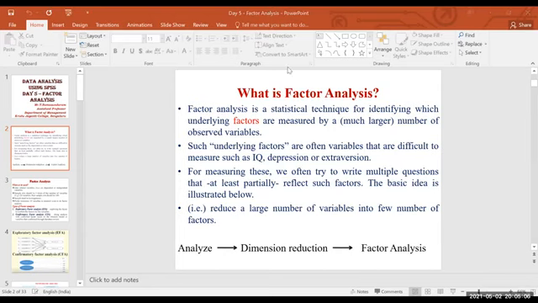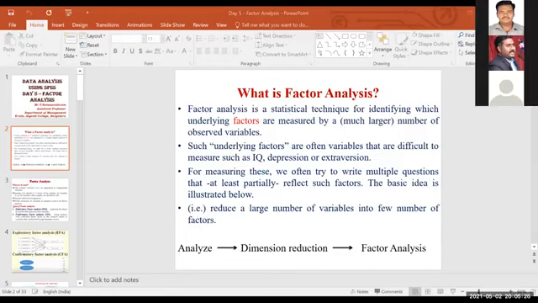You can ask, sir, what is that factor name? That factor name you should decide according to your research. Now I told you, right, cleanliness, safety, hygiene, ventilation. All those things come under the factor called working environment, or I can name it as work environment, which suits those variables. You cannot choose a factor name randomly. You have to decide after doing the factor analysis.